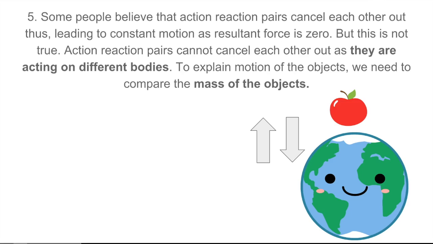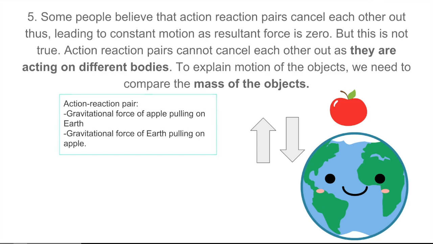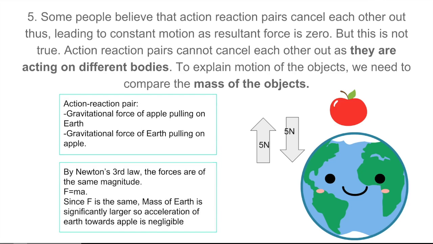So as you can see on the right, we have an apple falling towards Earth. And what makes up the action-reaction pair? It will be the gravitational force of the apple pulling on Earth and the gravitational force of Earth pulling on the apple, because gravitational force is an attractive force. And that's the reason why the moon is always constantly falling towards Earth. By Newton's third law, the forces are of the same magnitude, so let's give them a magnitude of 5 newtons each. And we can apply F equals ma to look at the motion of the objects.